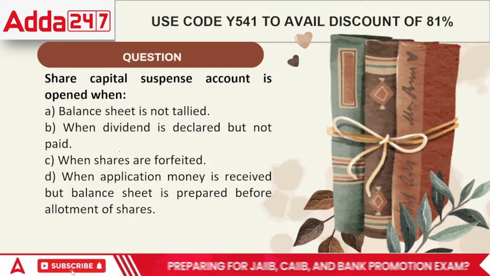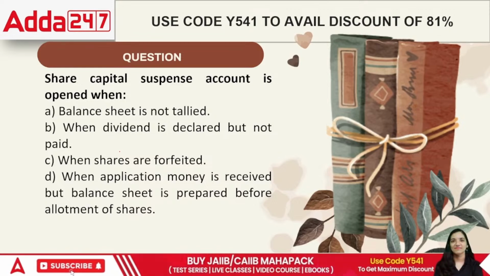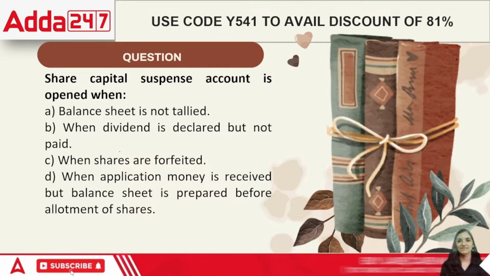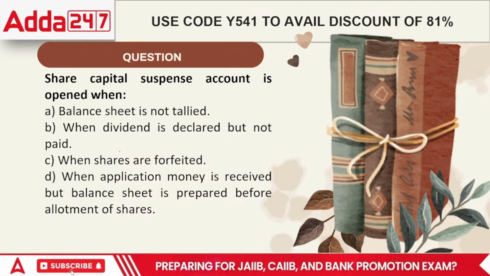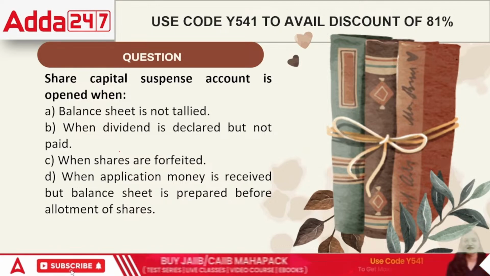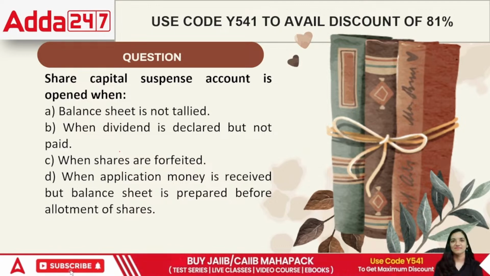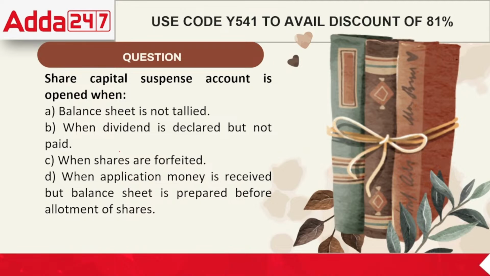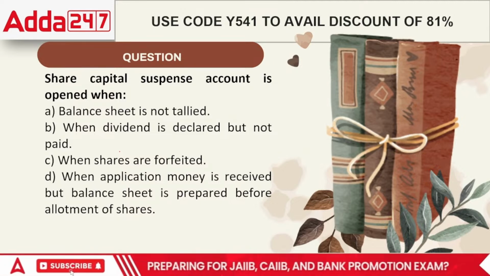Next, share capital suspense account is opened when the balance sheet is not tallied, when dividend is declared but not paid, when shares are forfeited, or when application money is received but the balance sheet is prepared before allotment. As such, you will never find a suspense account being opened.